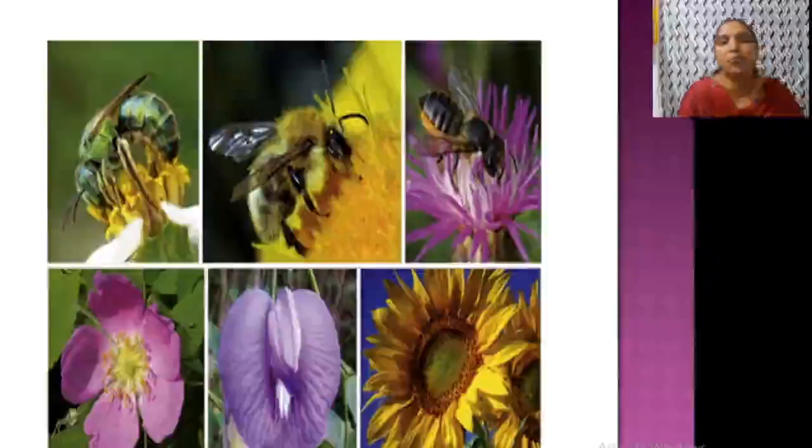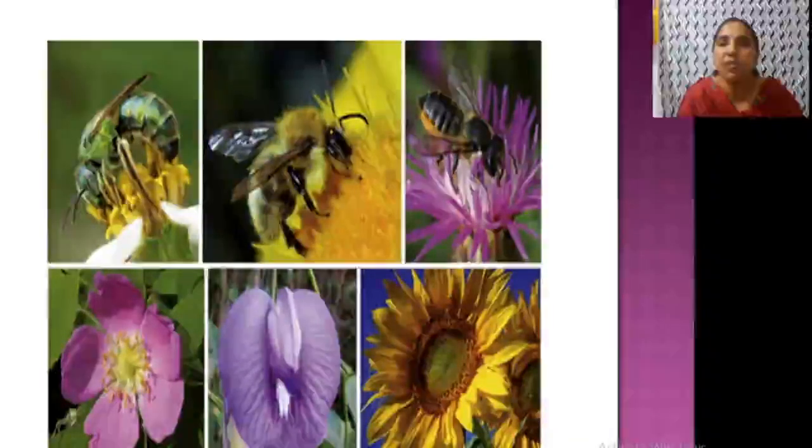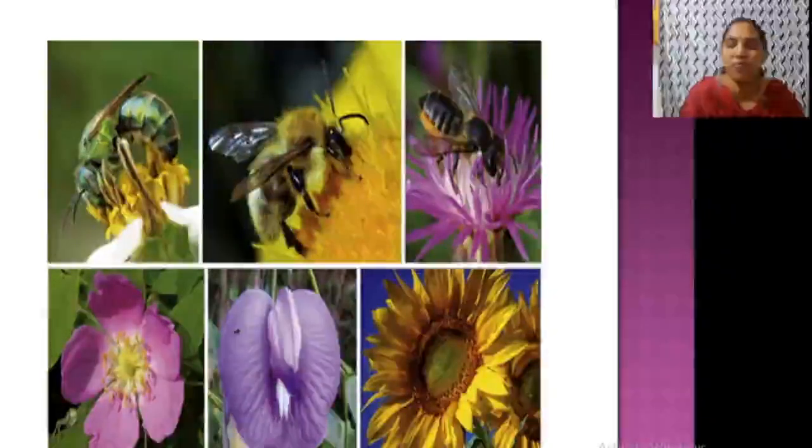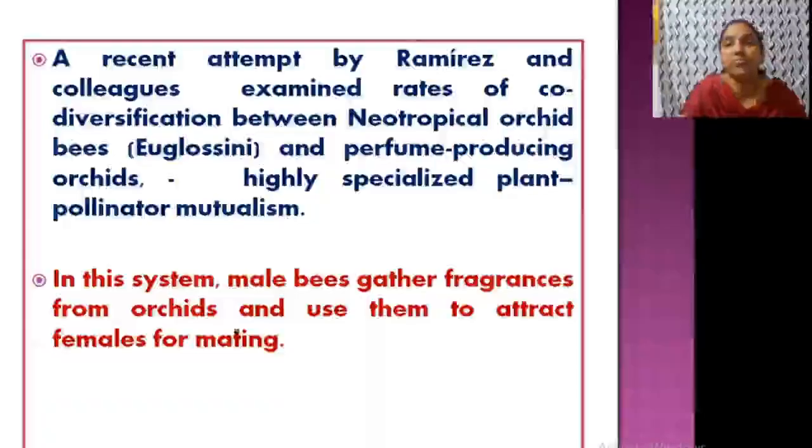Now, some examples. See how this bee sits on the Asteraceae pollen. This is the sunflower. So it is very important to see the structure of the flower, the color of the flower, and the wings of the butterflies and bees. They are all very important.